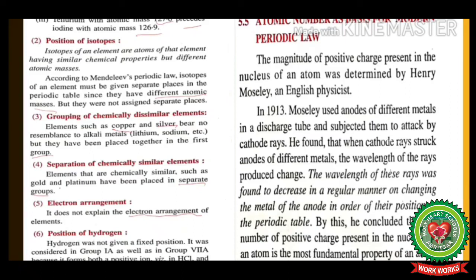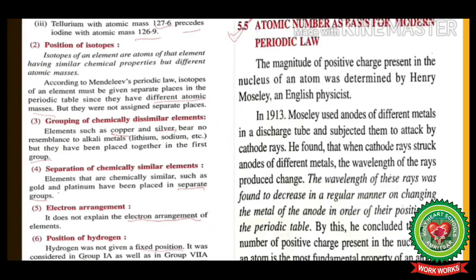Sixth reason was position of hydrogen. Hydrogen was not given a fixed position. It was considered in group 1A as well as in group 7A because it forms both a positive ion, that is, for example in HCl, and a negative ion, for example in NaH.